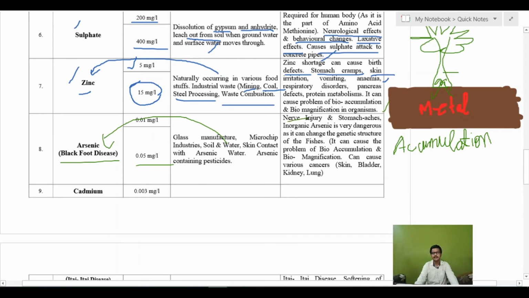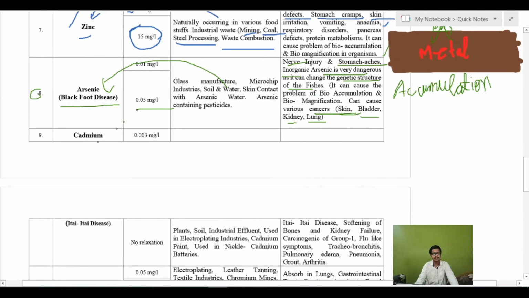Arsenic causes nerve injuries and stomach aches. Arsenic is very dangerous as it changes the genetic structure of fetuses. It can cause the problem of bioaccumulation and biomagnification and cause various cancers like skin cancer, bladder cancer, kidney and lung cancer. So that is why arsenic is very toxic.